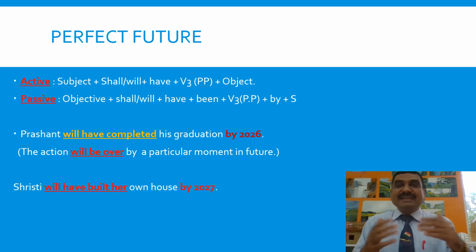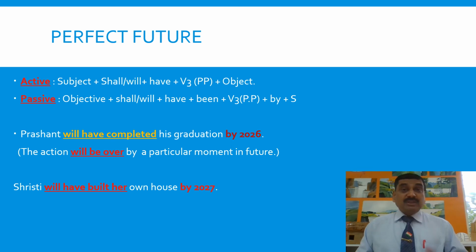In simple future, we just indicate that some action will take place in future, but in perfect future we indicate that action will be over, completed by a particular moment in future. That's the difference between simple future and perfect future. Generally, you will find that in perfect future or continuous perfect future, there is use of by plus some moment in future to indicate that action will either be over by a particular moment or will continue for a long time by that moment. Will continue for a long time by that moment is shown in continuous perfect future that we have discussed.